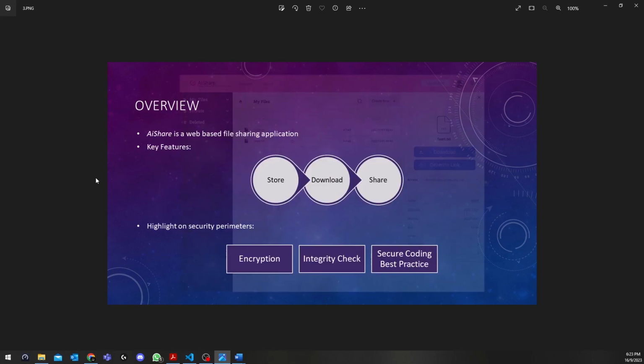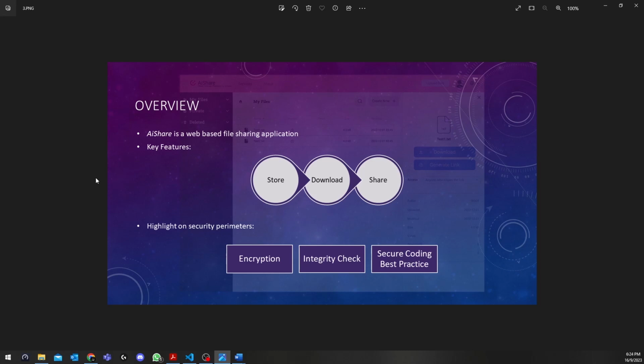And to solve these two problems, I have implemented two main security parameters. The first one is encryption to solve the data confidentiality problem, and the second one is the integrity check to solve the data integrity problem. Both of these main security parameters fall under the cryptographic area.